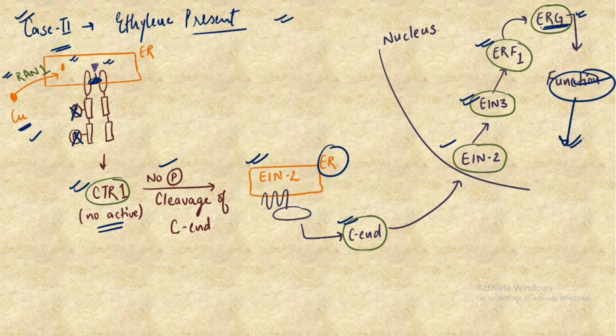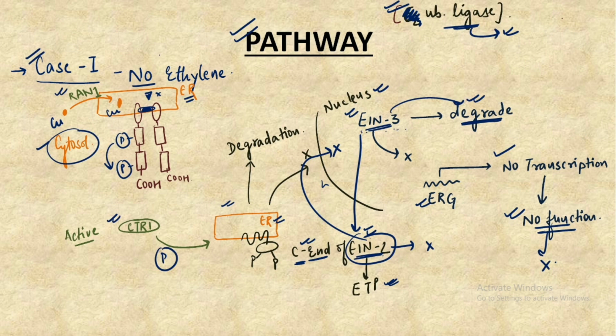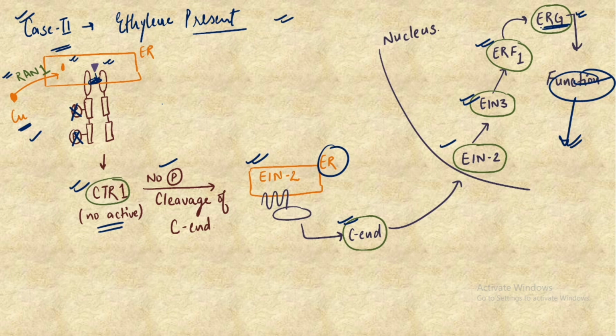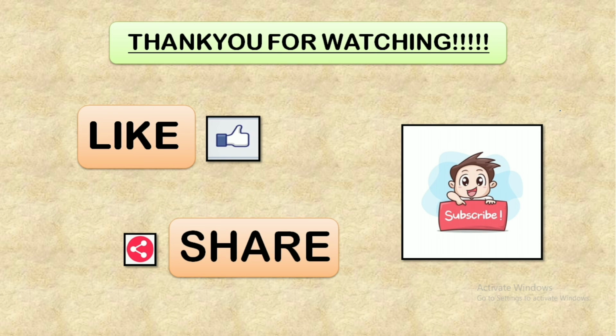The last point to keep in mind is that when there is no ethylene present, there is activation, or phosphorylation, of CTR1, and when ethylene is present, there is no activation. So the presence of the hormone leads to the inactivation of CTR1, and because of the inactivation the functions of the plant hormone are seen. So this is an unusual and different phenomenon to be kept in mind in the case of the ethylene plant hormone. So with this we are done with the complete functioning of the plant hormone and also its signaling